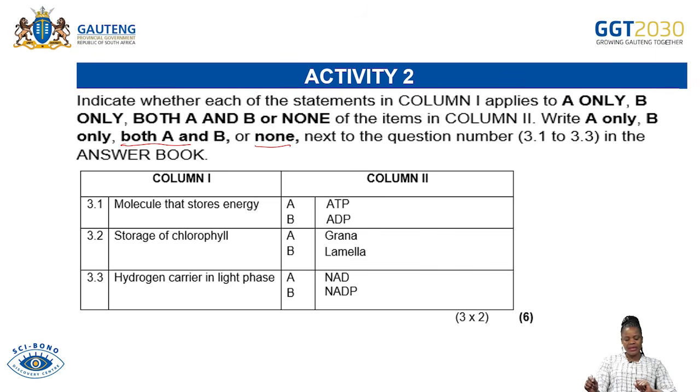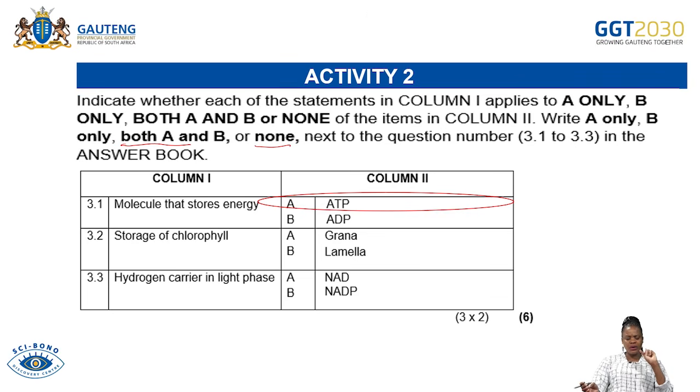Now the first question says, molecule that stores energy. Is it ATP? Is it ADP? Is it both of them or none of the provided options? So we know that the molecule that stores energy, whether during photosynthesis or whatever process where energy is stored, we all know that is ATP. So the answer will be A only. For now, I am guiding you. I am also giving you the answer so that you can recall what we did earlier during the course of the year. So the answer there will be ATP. We know that ATP stores energy.